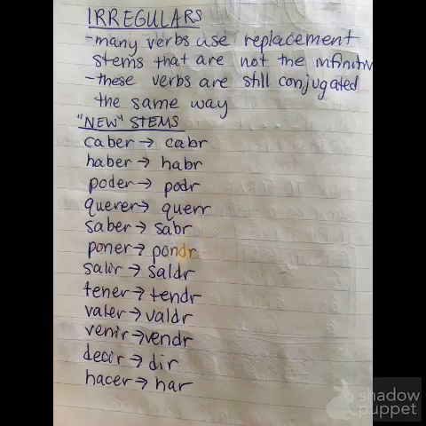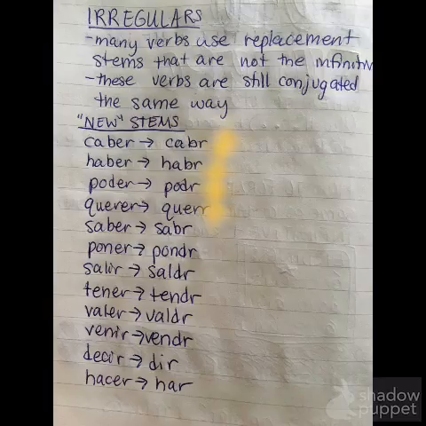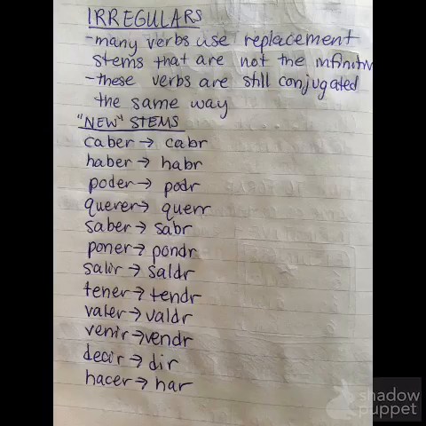Saber goes to sabr, poner goes to pondr, salir, saldr, tener, tendr, valer, valdr, venir, vendr, decir, dir, hacer, har. So in this situation, you simply add the endings onto these stems, and you will have your future tense or conditional tense verb if you use the other set of endings.